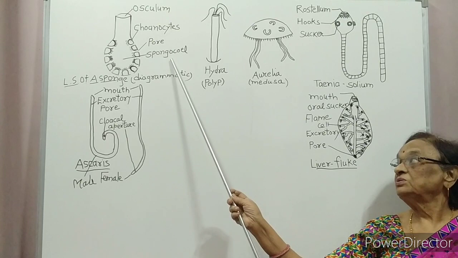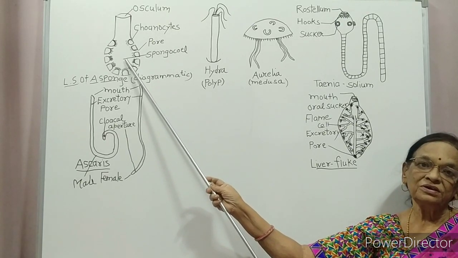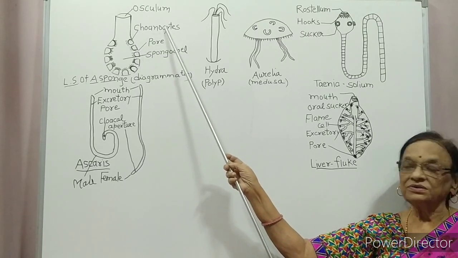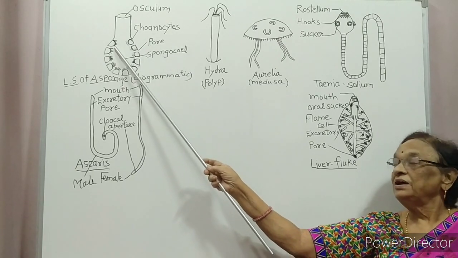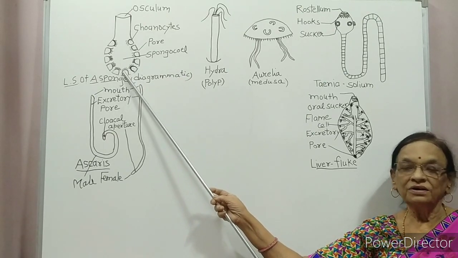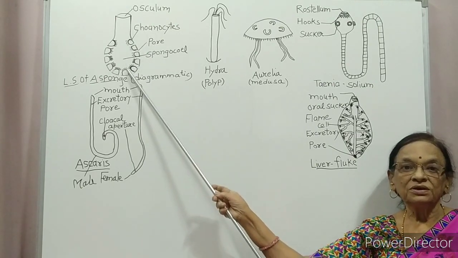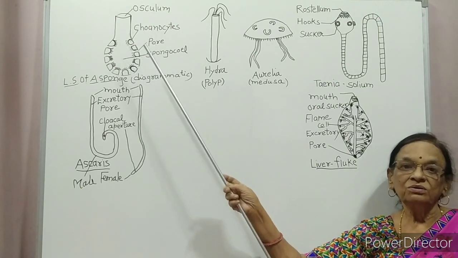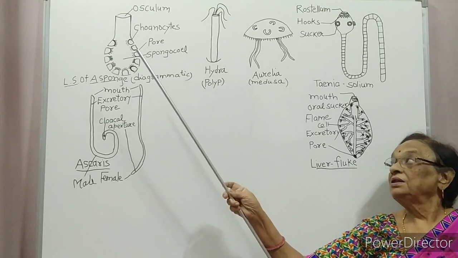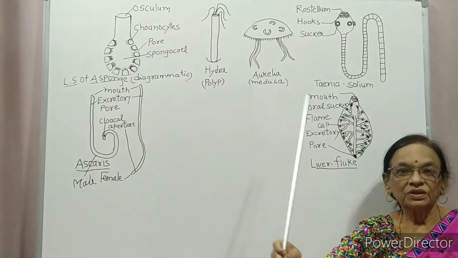This spongocoel is lined with ciliated cells called choanocytes. These choanocytes have cilia. They create a current towards the osculum. They beat, they make movement towards the osculum so that water leaves the body through osculum.